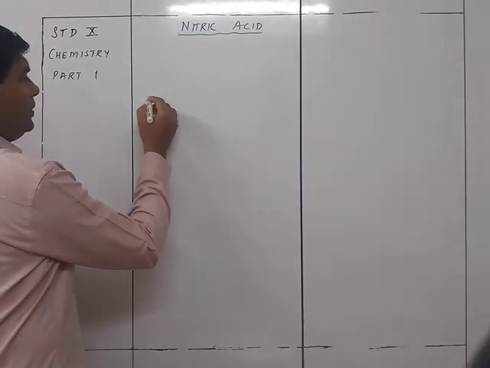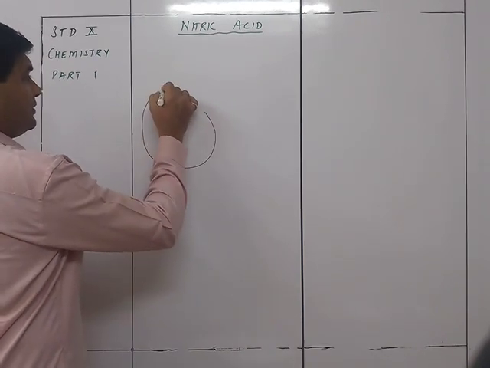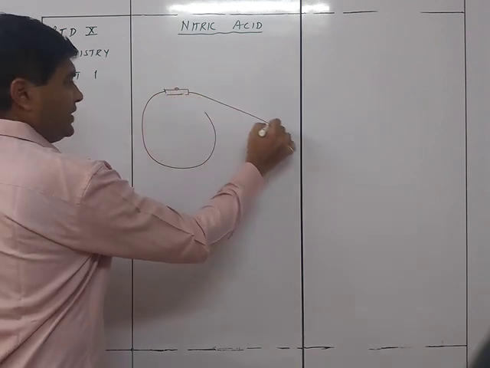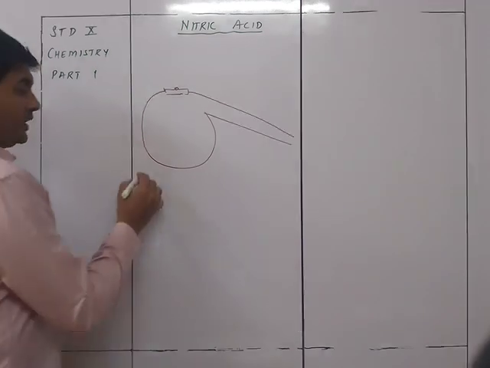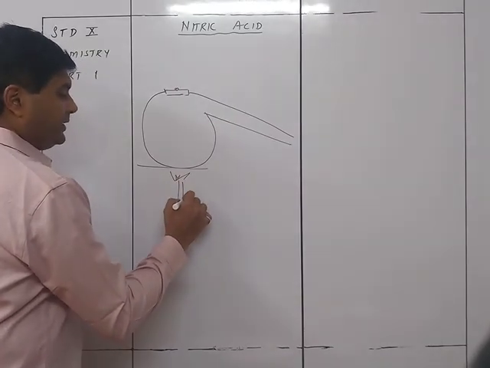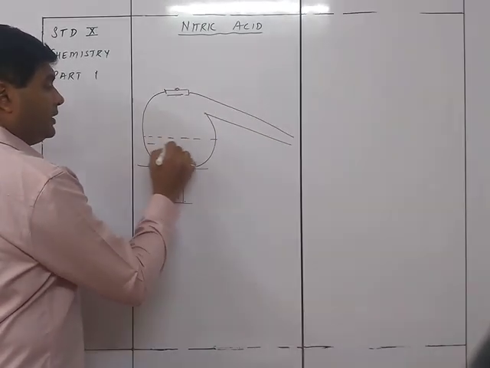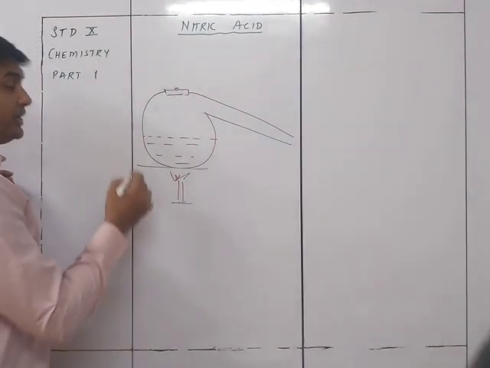So what we have is a glass retort. A glass retort is the one which is having such kind of a spout outside. So this is called a glass retort, which is going to be heated, of course. And then you are going to take the reactants over here.